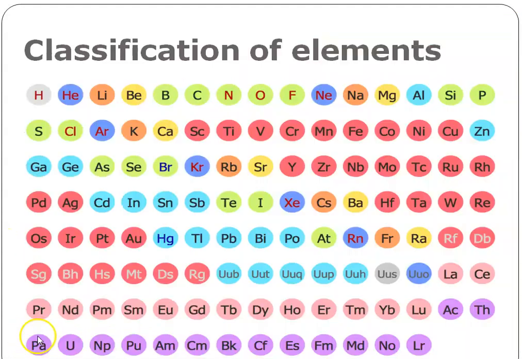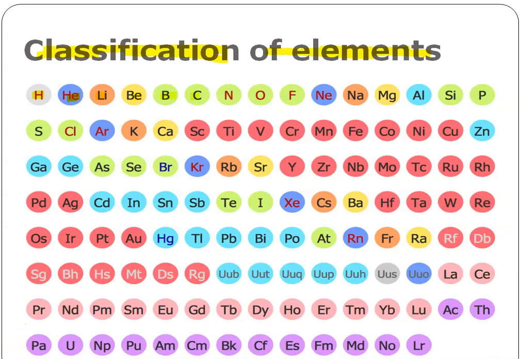Let me pause. If you want to know what the classification of elements is, see this. Here we have so many elements: hydrogen, helium, lithium, beryllium, boron, carbon.